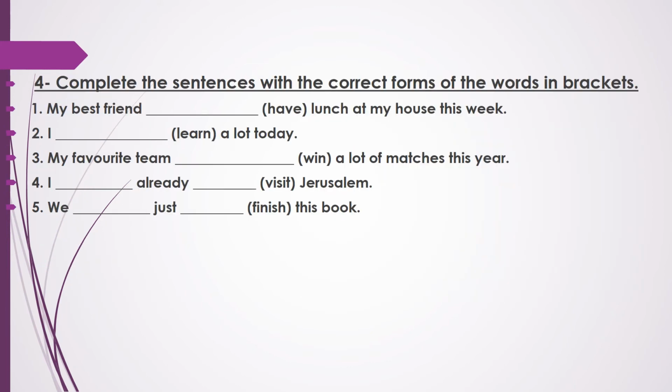Now exercise number 4. Complete the sentences with the correct forms of the words in brackets. In this exercise you have 5 sentences and also 5 verbs in the brackets. You are going to read these sentences and correct the verbs by using the present perfect tense. I will give you 5 minutes to do this exercise.